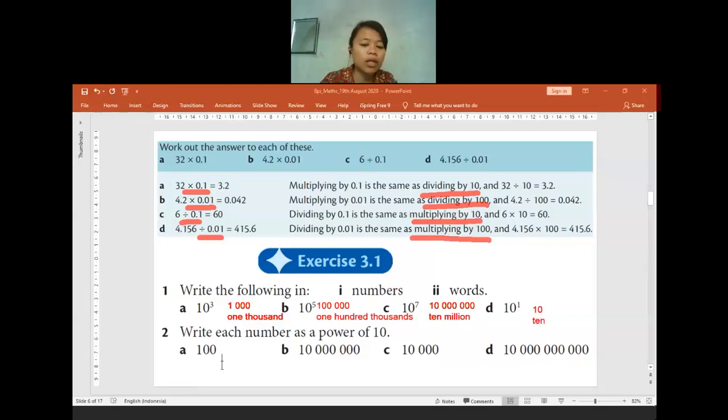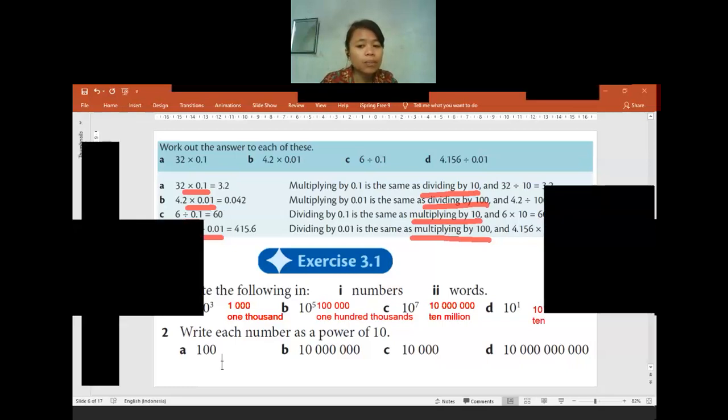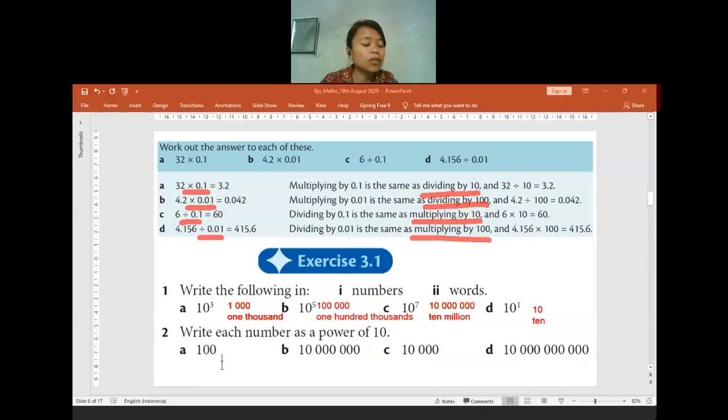Is there anyone having any questions so far at question 1? Please kindly directly write the answer in your textbook. So later when the school has reopened, I can check your work. I can check if you really still pay attention in class by checking your workbook and also textbook, because I discuss everything from your textbook and workbook. Okay, I will move to question 2.